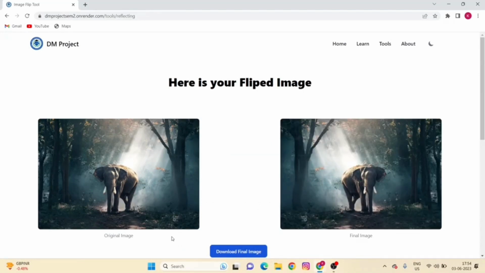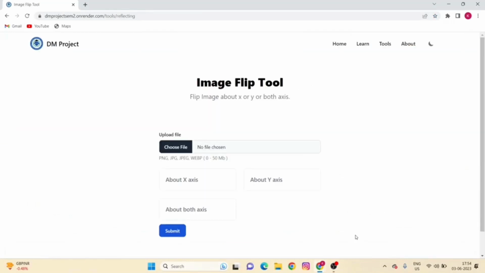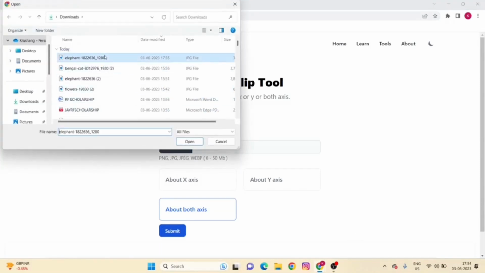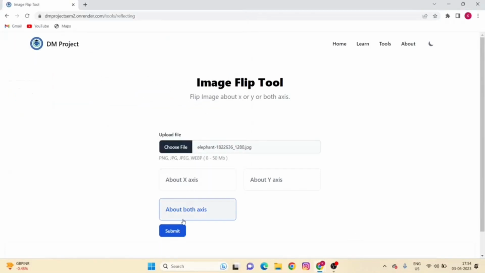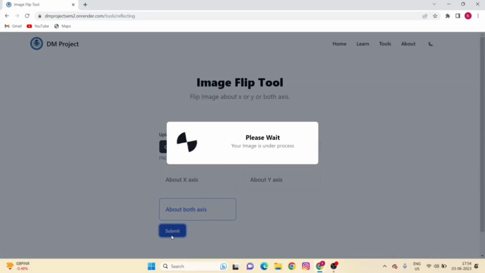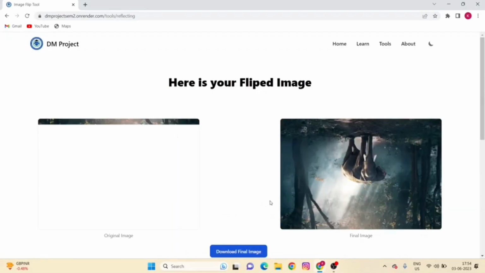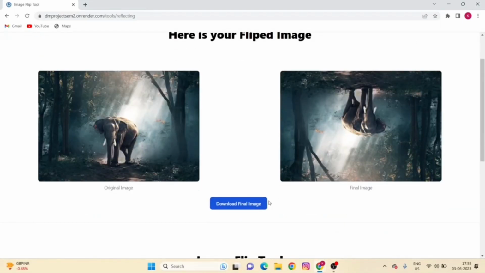So you will get your output image reflected about Y axis. If you want to reflect image about origin, so you have to select this about both axis option and just choose your file. And you will get your output image as reflection about origin.